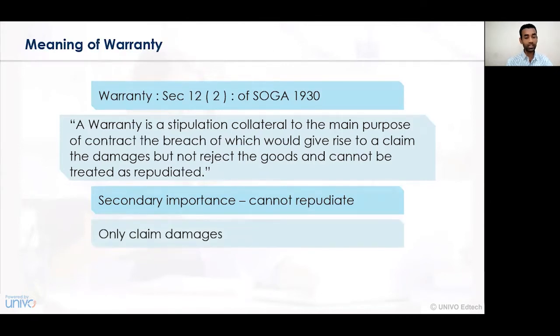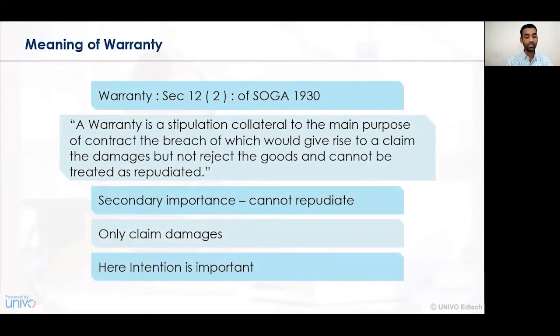In this particular case, the buyer or the purchaser of certain goods and services can only claim damages and cannot change or get the goods replaced. The intention of the parties in this contract is of utmost importance, and we have to identify the purpose for undertaking this particular contract.